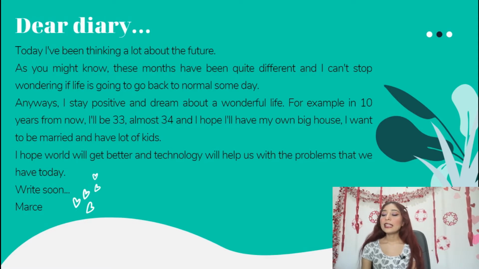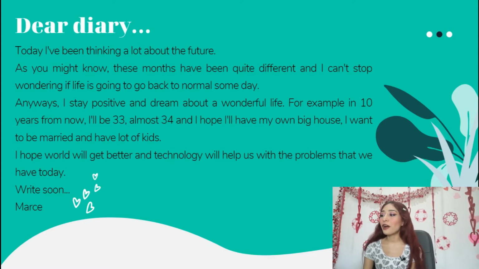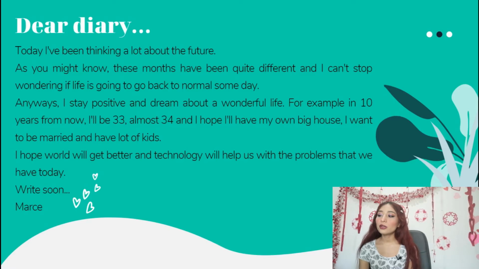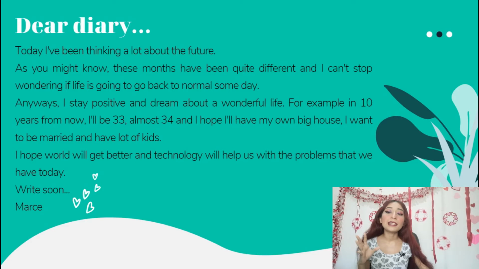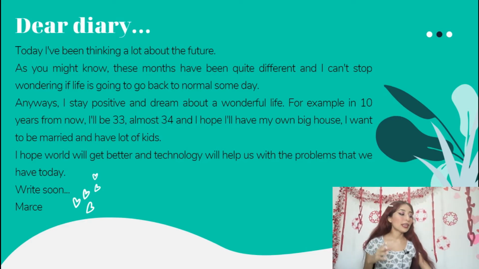For example, in 10 years from now, I'll be 33, almost 34, and I hope I have my own house. I want to be married and have a lot of kids. I hope the world will get better and technology will help us with the problems that we have today. Write soon, Marce."